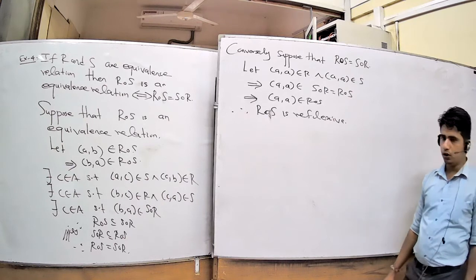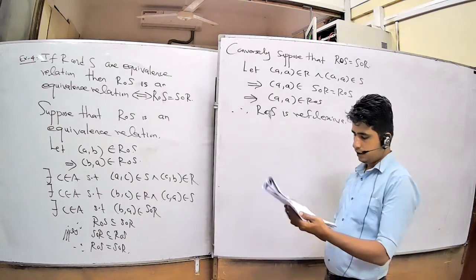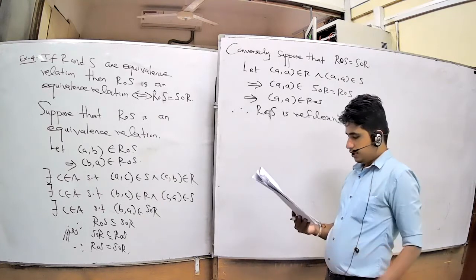Now you want to show that R composition S is symmetric. Next we want to show that R composition S is transitive.